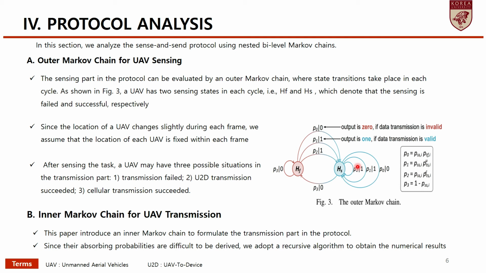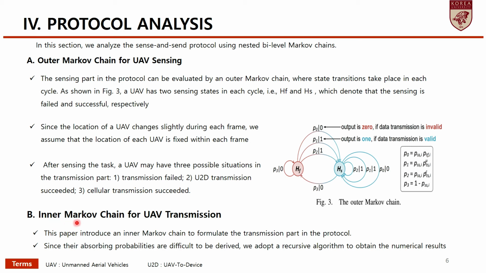After sensing the task, a UAV may have three possible situations in the transmission: one, transmission failed; two, UTD transmission success; three, cellular transmission success.